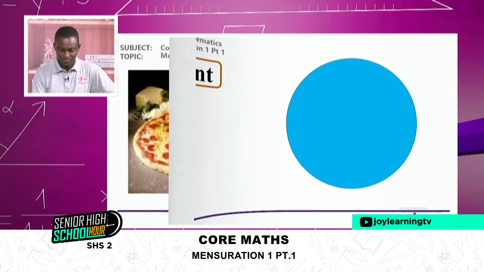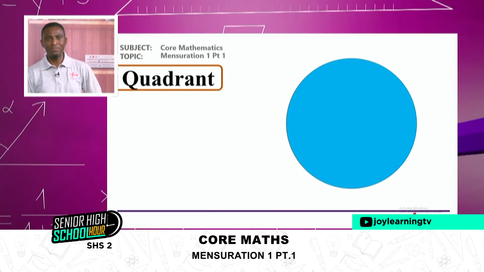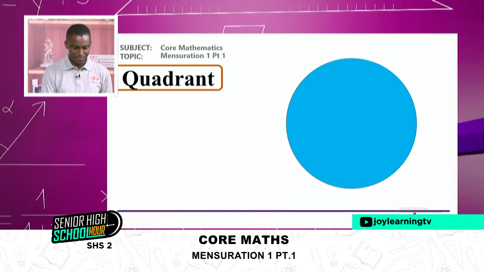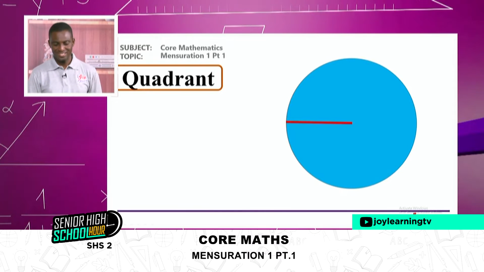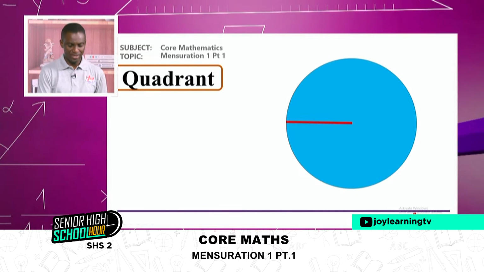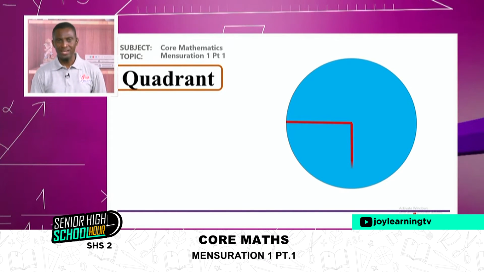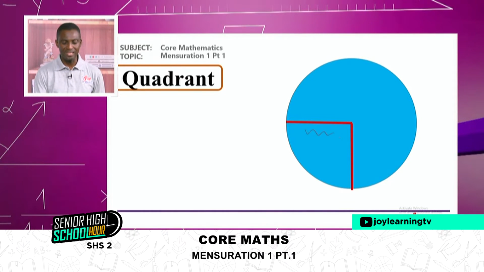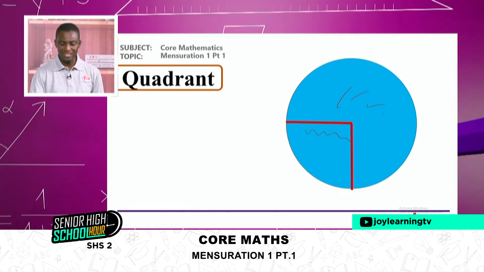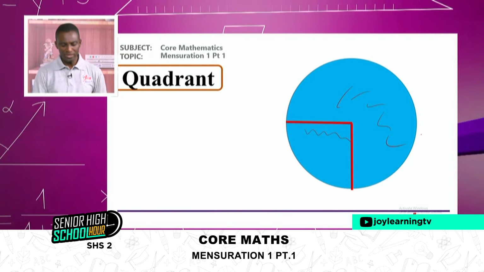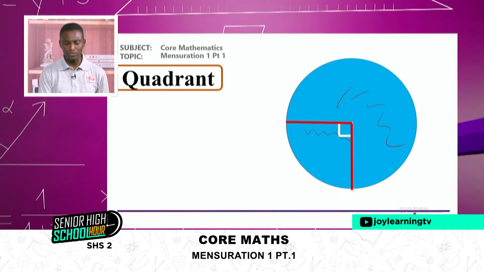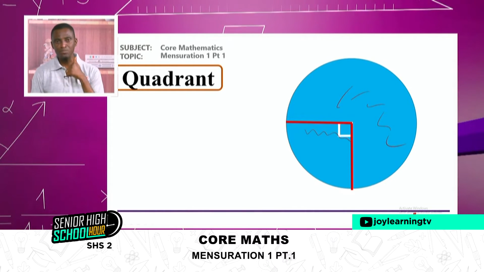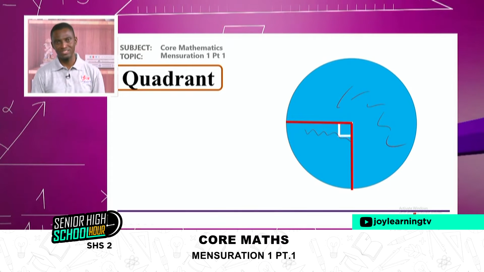Then we get our sector. All right, then let's talk about a special sector called quadrant. So let's have a radius here, another radius here. Ideally, we'll call the space here sector. But because this sector has the central angle to be 90 degrees, we give this sector a special name called quadrant.